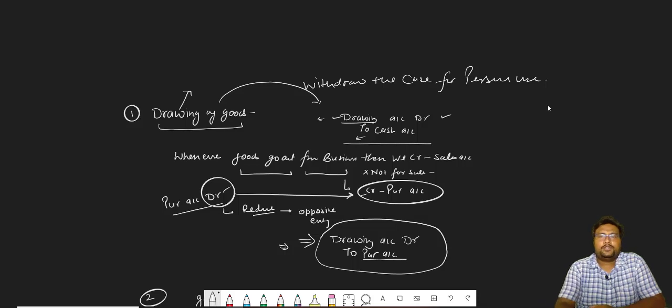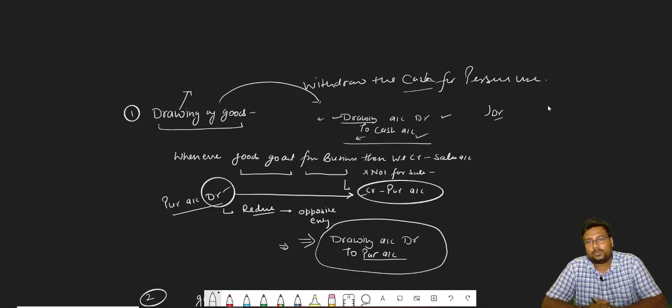And when the proprietor withdraws the cash, what thing is going out? Cash. And the rule is what? Debit what comes in and credit what goes out. So cash is going out, so to cash account.